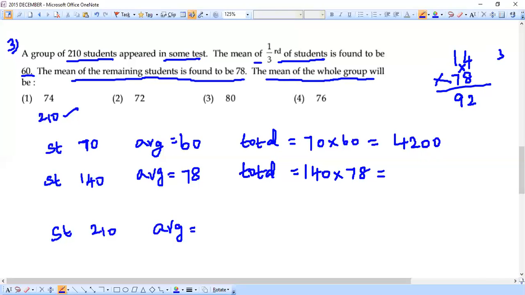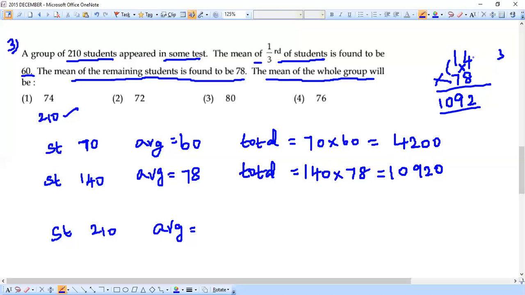And last step, 1 7s are 7. 7 plus 3 is 10. So overall, we are getting 1092. And not over, we need to insert one more 0, because we are not multiplying just 14 into 78. We are multiplying 140 into 78, right? I just made a cross method and I did this calculation to get this answer.